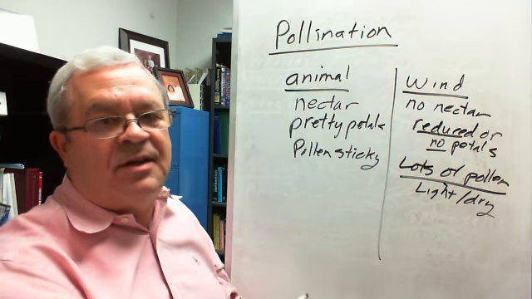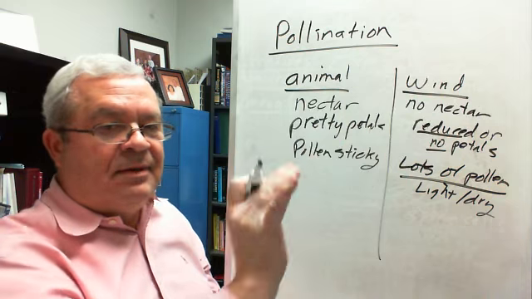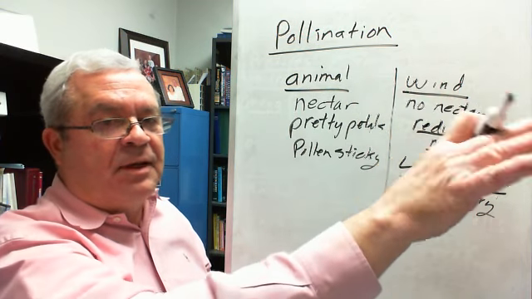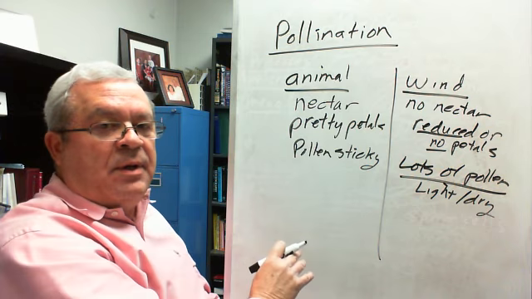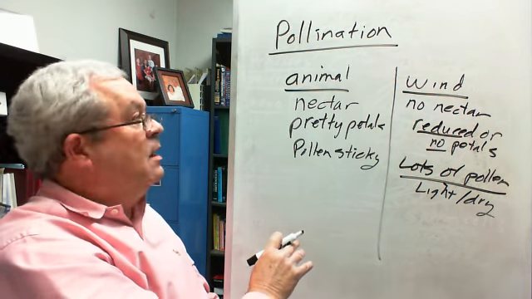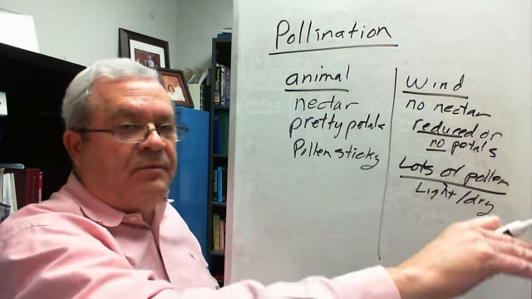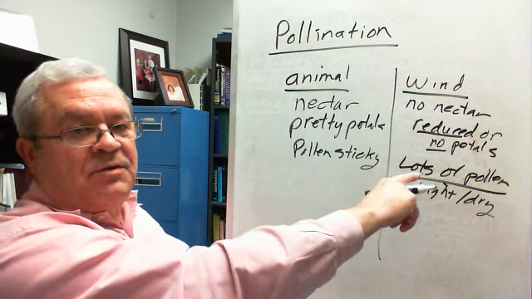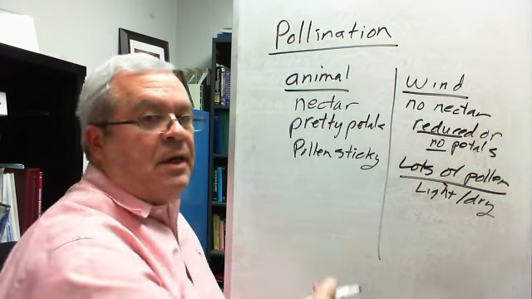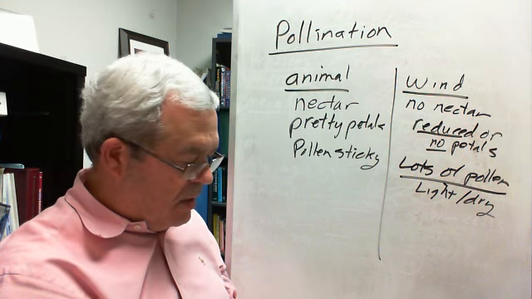You're just sending it off into the breezes and hoping it hits a stigma of a flower of the same species downwind. This is a very exact means of pollination, as the bee or the bird goes from red flower to red flower to red flower, or blue flower to blue flower to blue flower. That's very exact. This is very inexact. So that's why it makes sense, I suppose, to produce lots and lots of pollen.